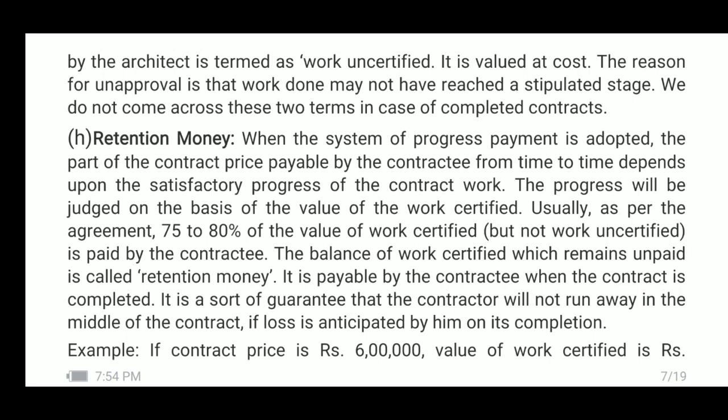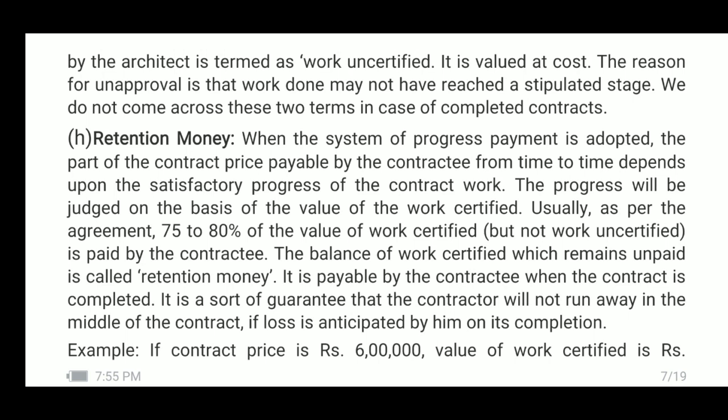Usually, as per the agreement, 75% to 80% of the value of work certified is paid by the contractee. Here, while making the payment, work uncertified is not included. Only the agreed percentage of work certified, value of work certified, will be paid by the contractee to the contractor.